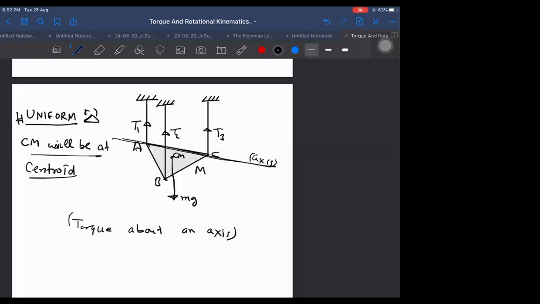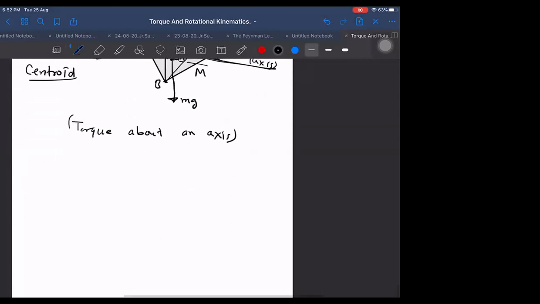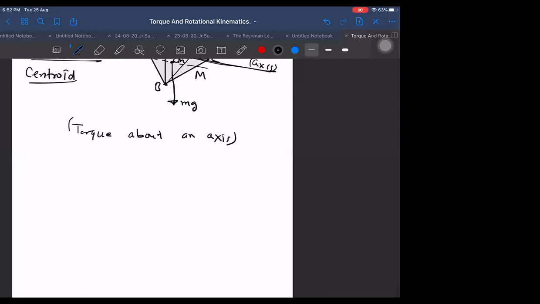If I take the AC axis, and one more thing, we know that the center of mass will divide the altitude in what ratio? 2:1. So let me make a top view diagram now. This point was A, this point was C, and we are looking from the top. If we look from the top, where will the center of mass be? Somewhere here maybe, and this is the altitude. I told you before that if I take a line parallel to the base passing through the center of mass, then that line will divide the height H in the ratio 2:1.